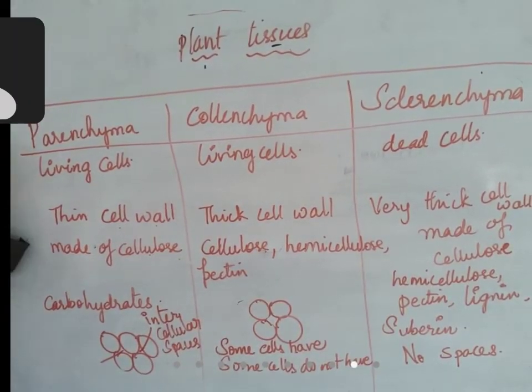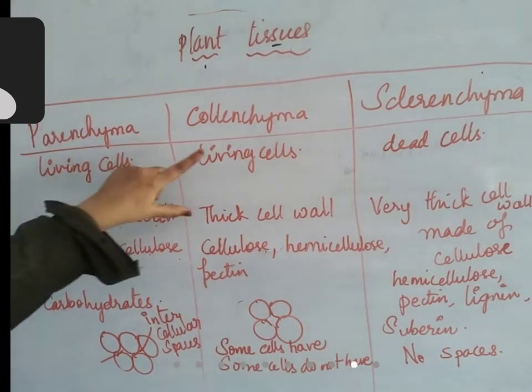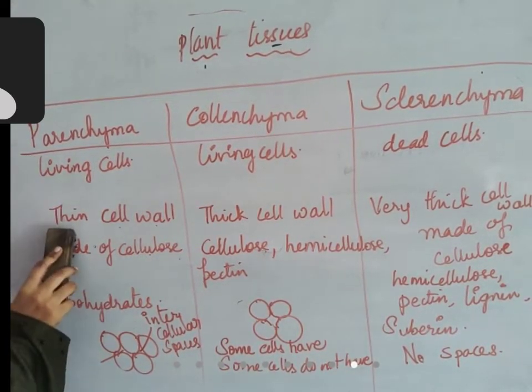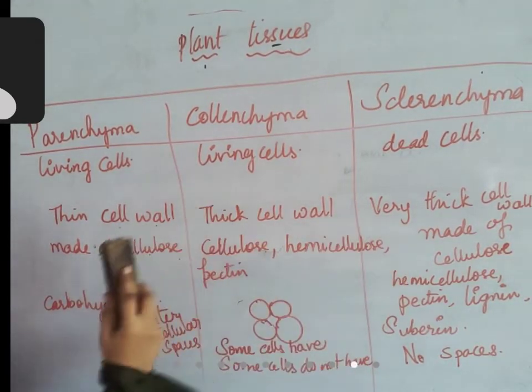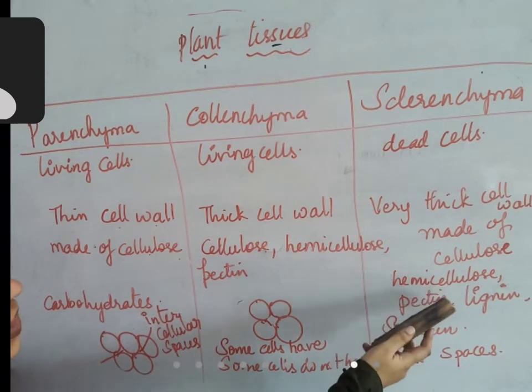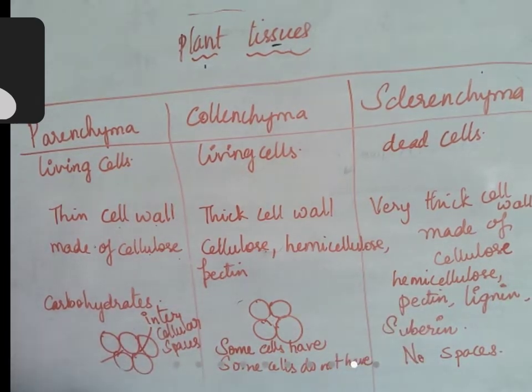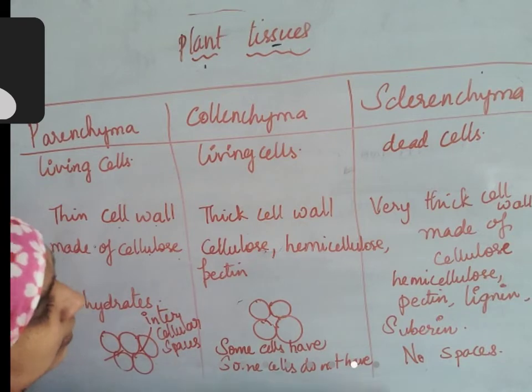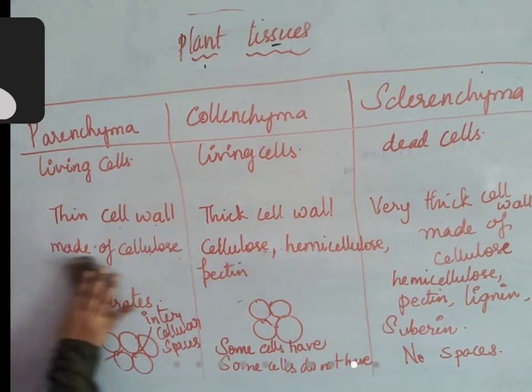Parenchyma and collenchyma are living cells. Sclerenchyma is dead cells. Here the cell wall is thin, here thick, here very thick. Made of cellulose; cellulose, hemicellulose, pectin; cellulose, hemicellulose, pectin, lignin and suberin. Here intercellular spaces are present. Here sometimes they are present, sometimes they are not present. In sclerenchyma, no intercellular spaces.